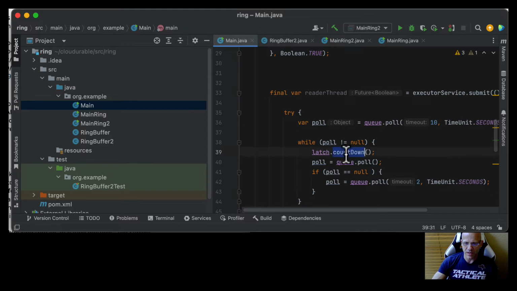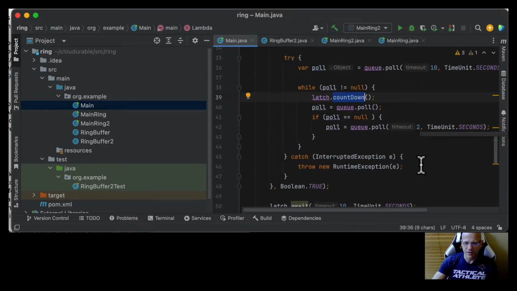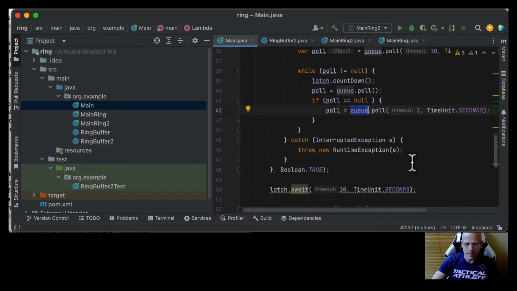So this is counting down every time we get a record that's not null. This is if for some reason the writer is slower than the reader. We'll wait up to 2 seconds for an item to be in the queue before we move on.